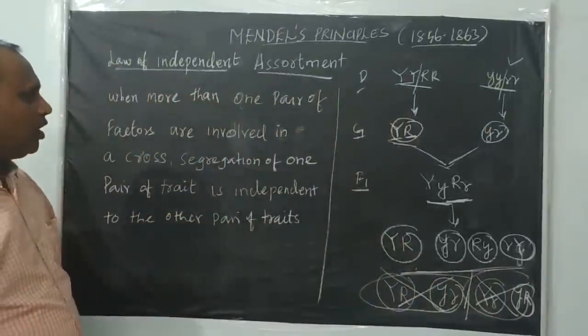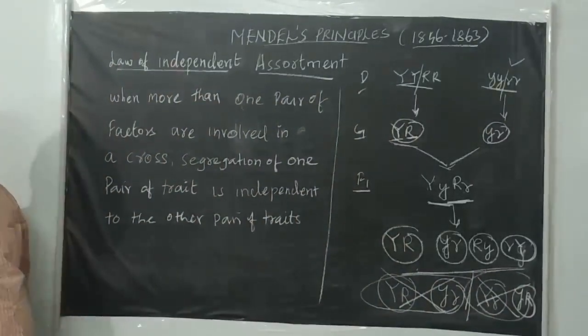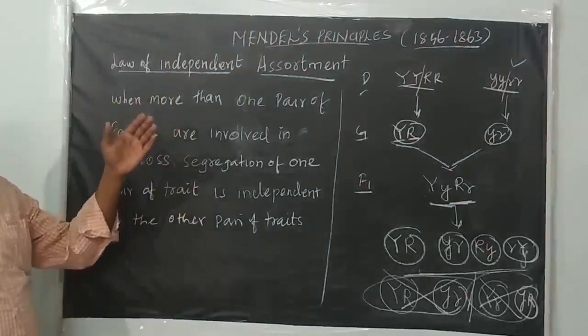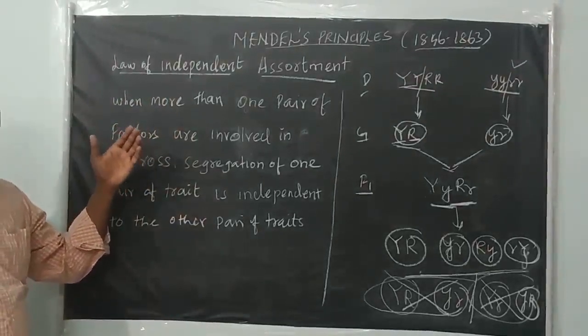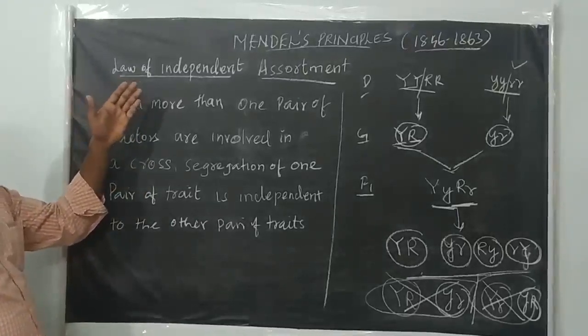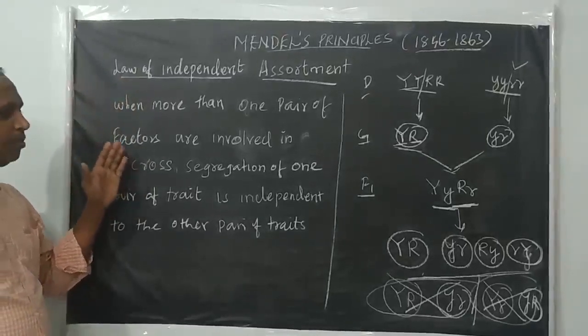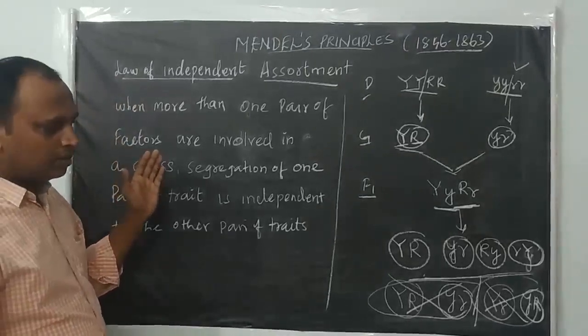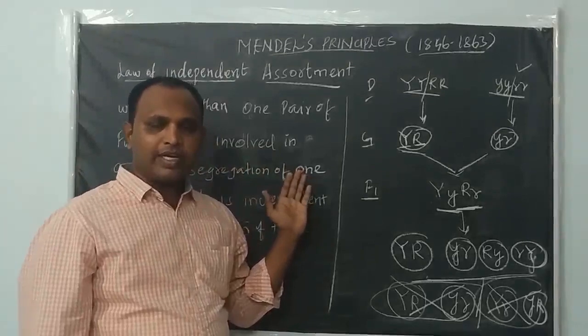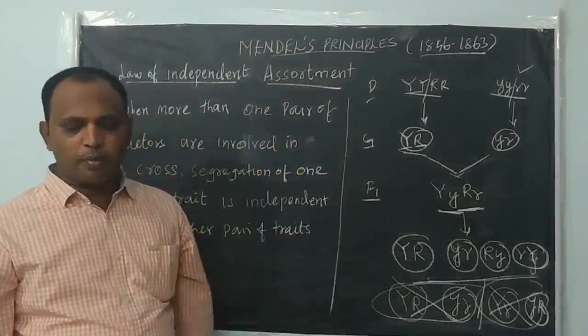I hope that you understood the Mendel principles: the law of dominance, the law of segregation or law of purity of gametes, and Mendel's third law, the law of independent assortment, right? I hope that you understood the concept. So up to this, the end of this video. The next video will continue with the further topic. Thank you.